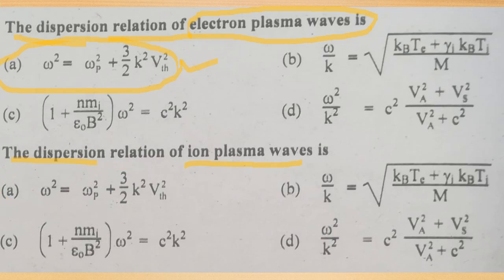This is for electron plasma waves, but we have to tell the dispersion relation for ion plasma waves, and that is omega by k whole square equals (kB Te plus gamma i kB Ti) over m. This option B is the dispersion relation for ion plasma waves.